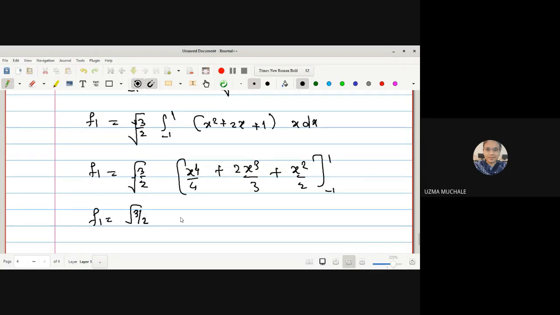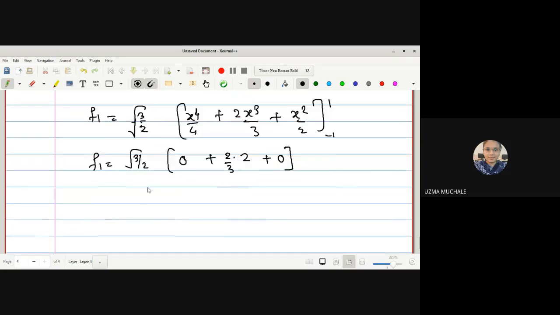under root 3 by 2. Now let us put in the limits. As it is even, x raised to 4: 1 minus 1 will be 0. Minus 1 raised to 4 will be 1. So this term is 0, plus 2 by 3 into, this will be 1 minus minus 1, that will be 2, plus again this term 1 square minus minus 1 square. Square of minus 1 will be again plus 1, and 1 minus 1 will be 0. So in this way we get the value of F1 as root 3 by 2 into 4 by 3, right?